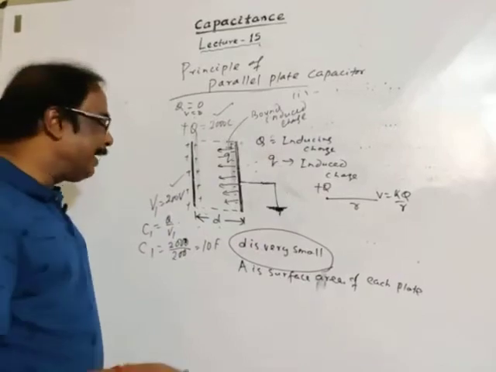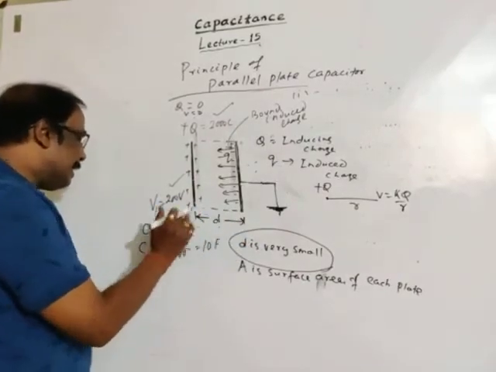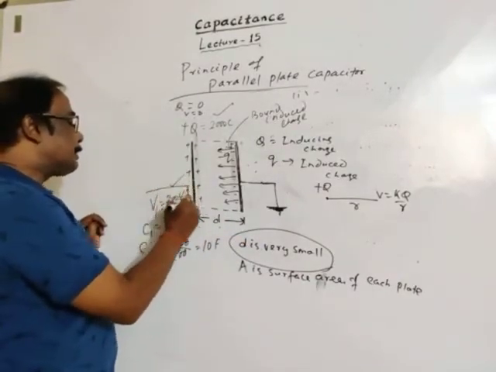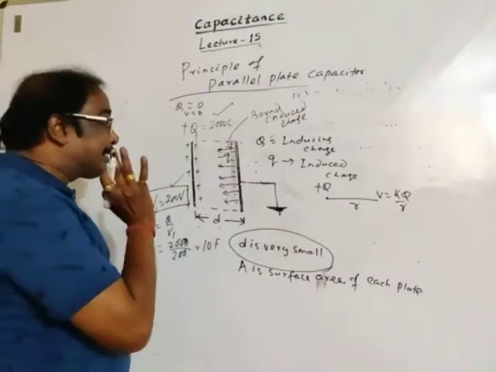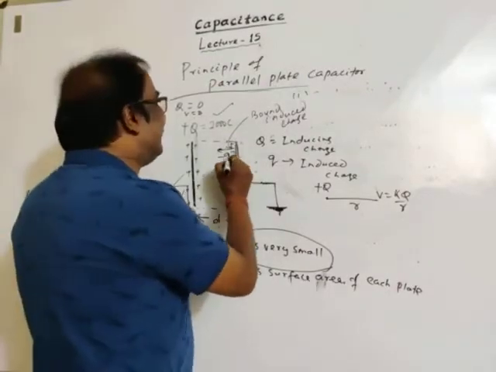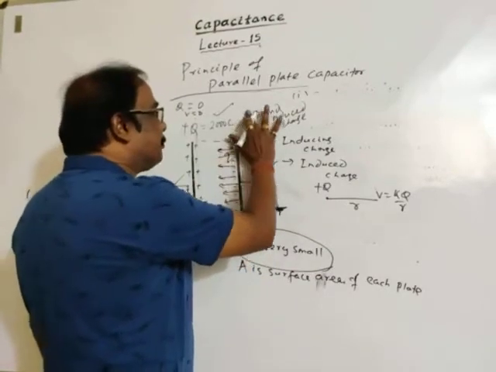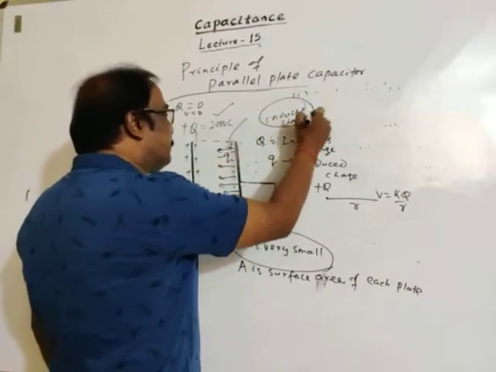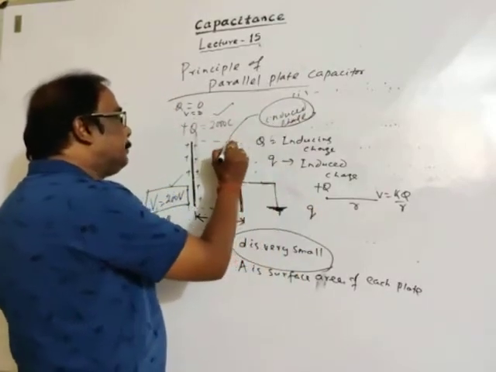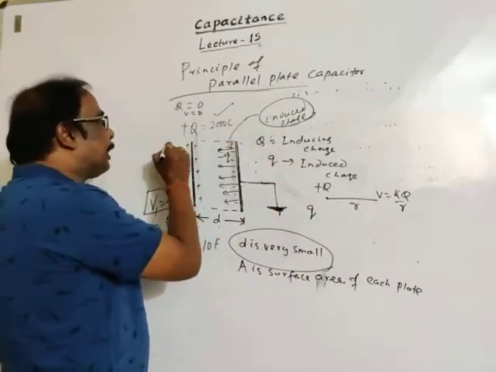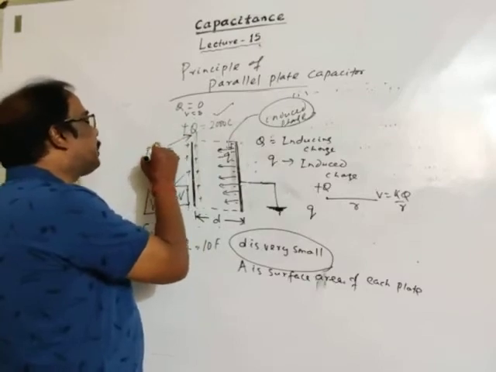Here the distance is D. Now potential on this surface is 200 volt. But we know this is the bound induced charge. Then the relation between induced charge and inducing charge.